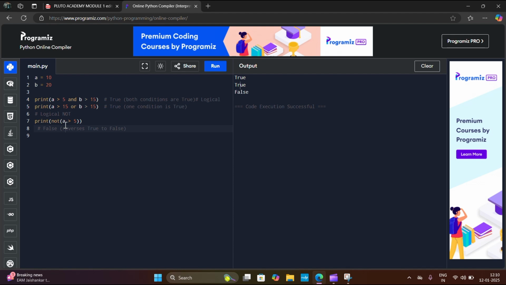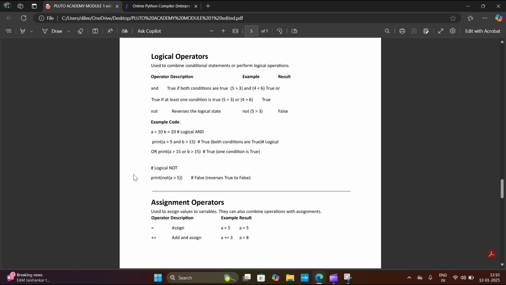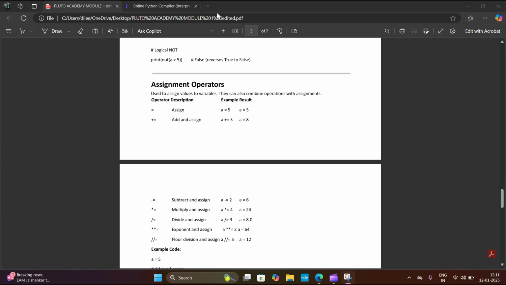Here, print not of a greater than 5. A is greater than 5 because a equals 10. It is true, but it returns false because we are using the not operator. So the output is false. I hope you all understand this topic, and we go to the next topic.